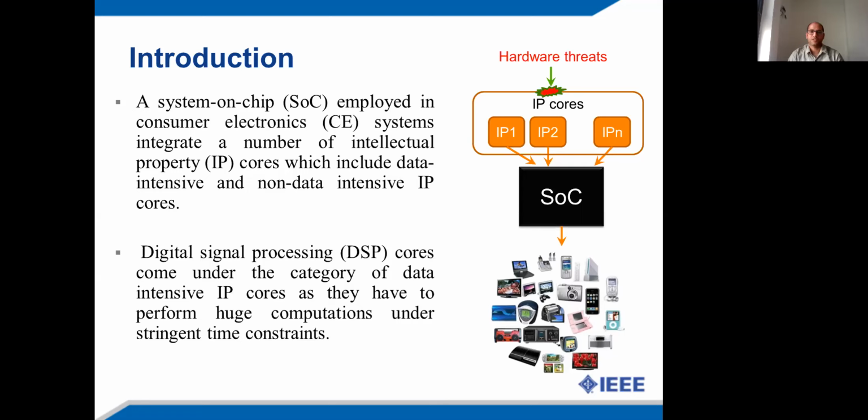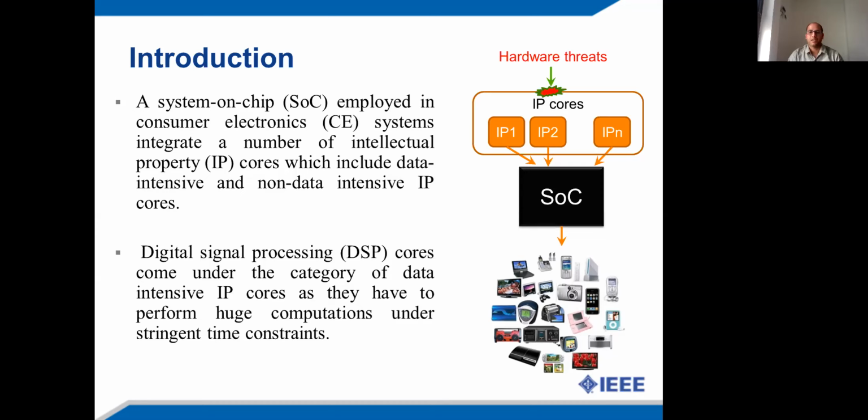So coming to the introduction, consumer electronic systems such as laptop, camera, tablets, mobile phone uses a system on chip underneath. The system on chip integrates a number of reusable IP cores. These reusable IP cores can be of data intensive type or can be of non-data intensive.